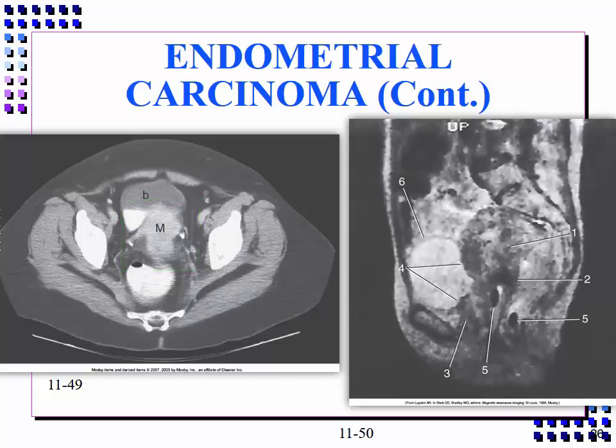MRI allows differentiation of the endometrium from the myometrium of the uterus and has been shown to be useful for demonstrating focal or diffuse endometrial tumors. This sagittal T2-weighted MRI scan shows extensive tumor of mixed signal intensity that has invaded the endocervix and permits identification only of the ectocervix.